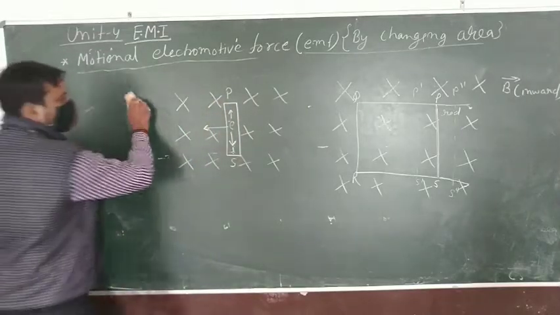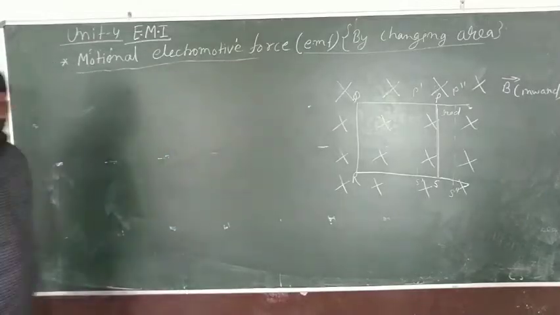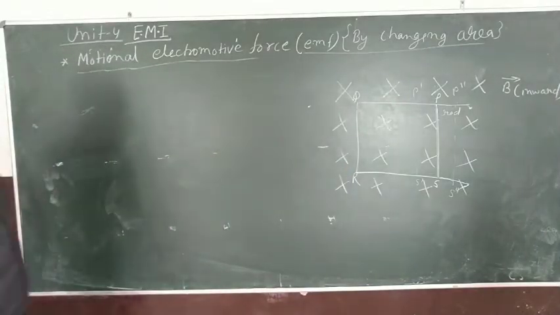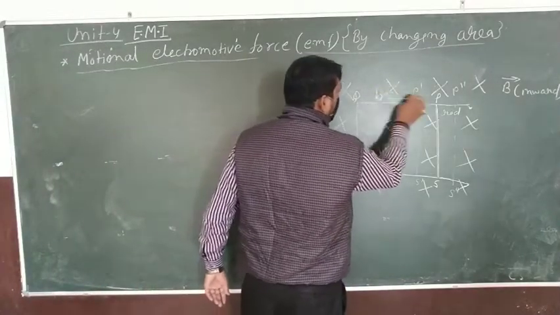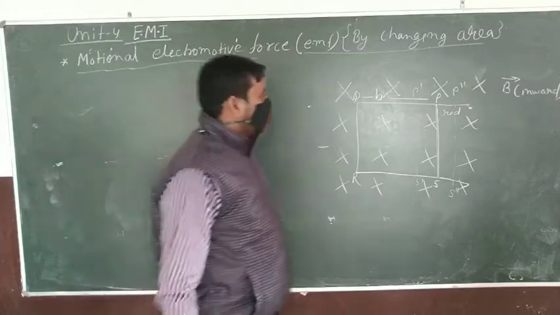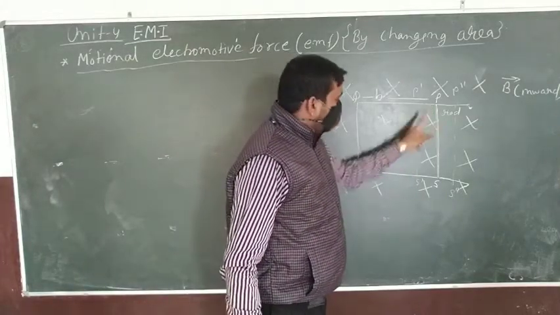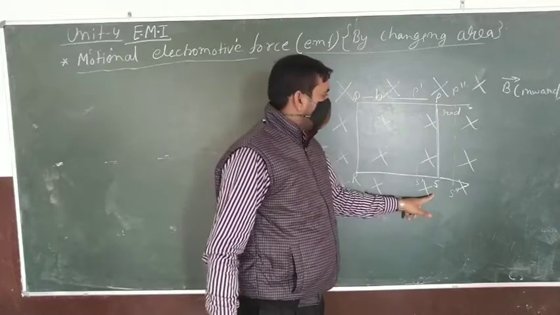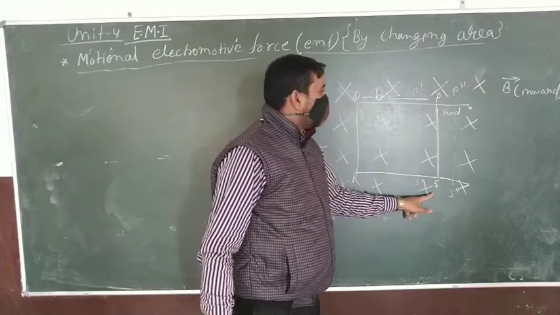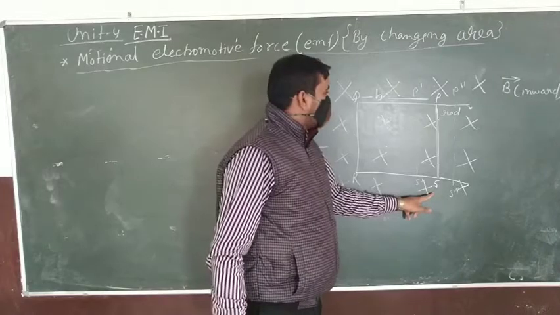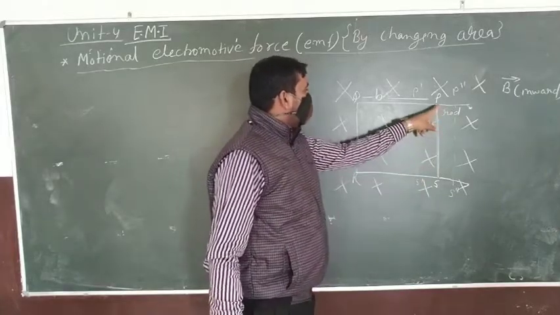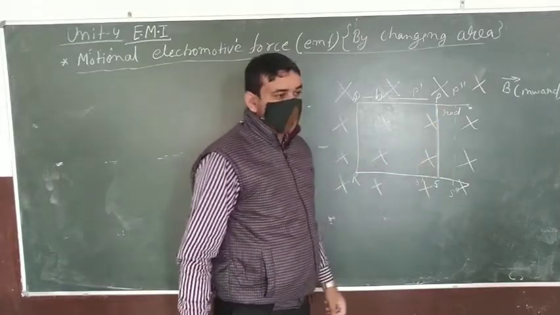Now by using this, consider a rectangular loop PQRS having a rod PS which moves on the sides of the rectangle PQ and RS without any friction.